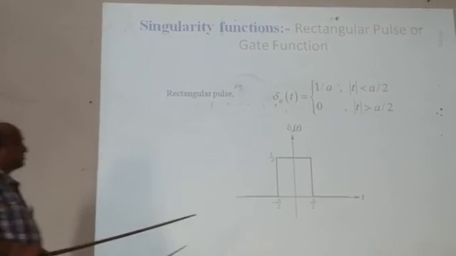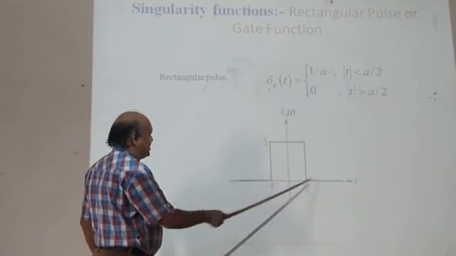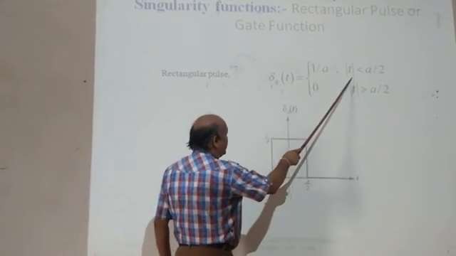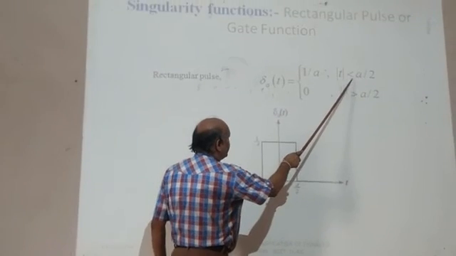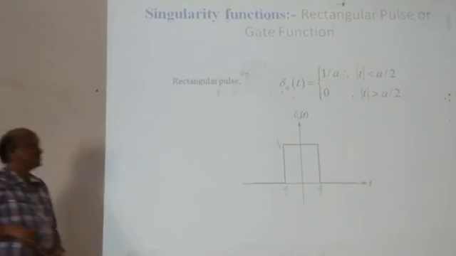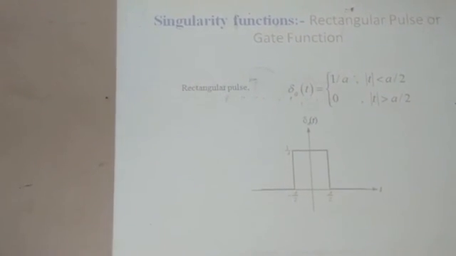And this is the rectangular pulse. This pulse is shown as a rectangular pulse. Delta A of t is equal to 1 by A for magnitude of t less than A by 2, otherwise it is 0. This function may also be used.